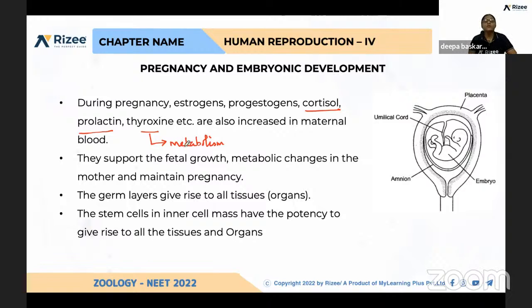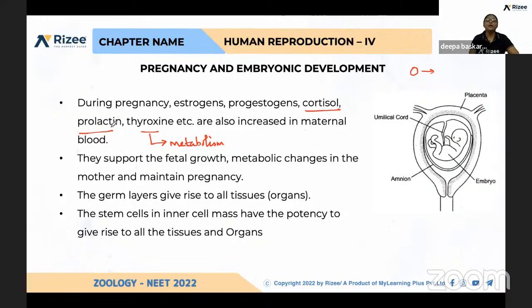For that, thyroxine is inducing it, and all the nutrients for the development of the fetus are obtained from the mother, so the mother's metabolism will also increase. The mother's requirements of nutrients, like calcium, folic acid, and iron, will also increase, because blood formation and all cell division need so many nutrients. From one cell, we are producing millions of cells, so metabolism should be increased in the maternal part also.